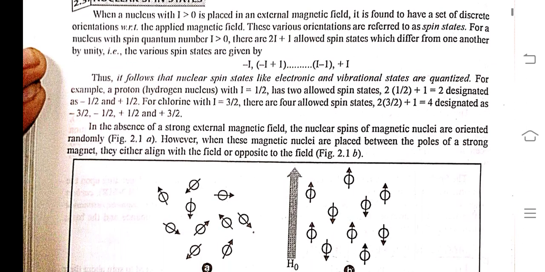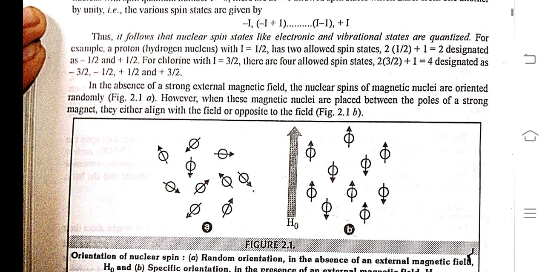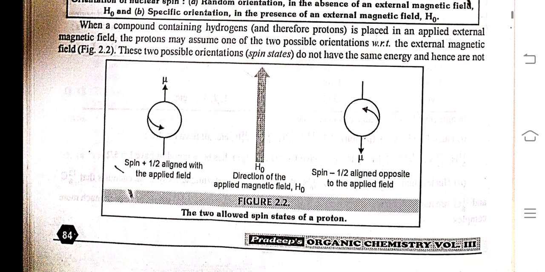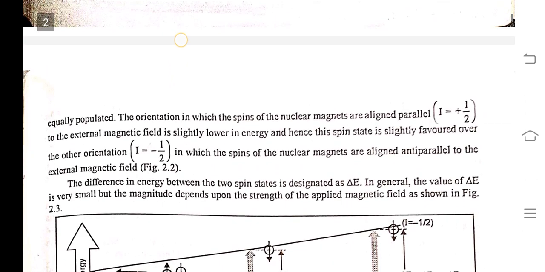In the absence of a strong external magnetic field, the nuclear spins of magnetic nuclei are oriented randomly. However, when these magnetic nuclei are placed between the poles of a strong magnet, they either align with the field or opposite to the field. When a compound containing hydrogen is placed in an applied external magnetic field, the proton may assume one of the two possible orientations. With respect to the external magnetic field, the two possible oriented spin states do not have the same energy and hence are not equally populated.